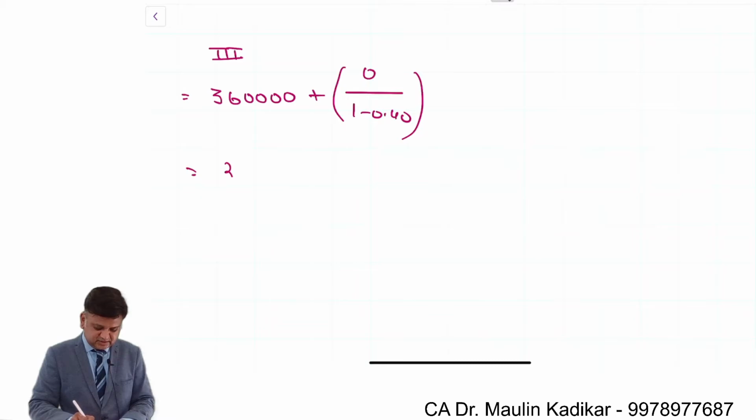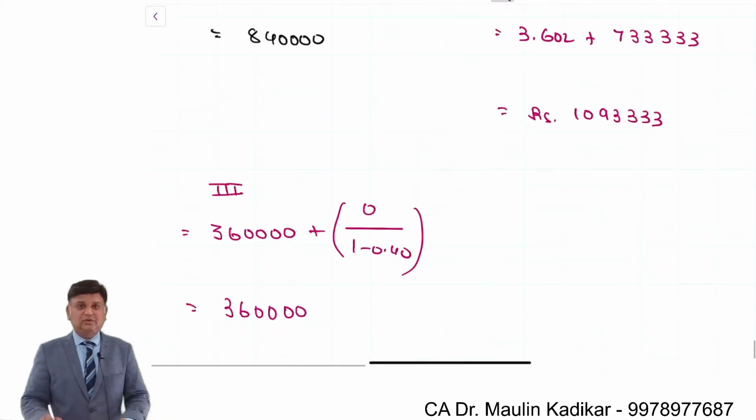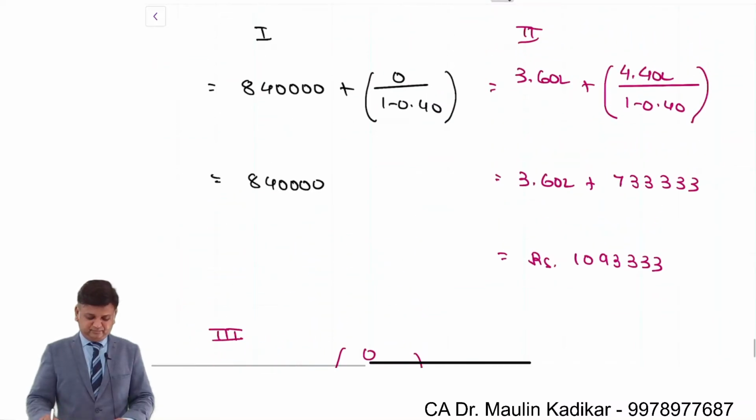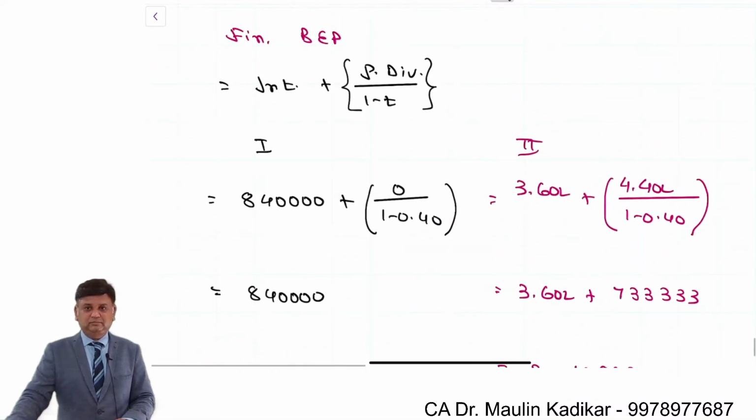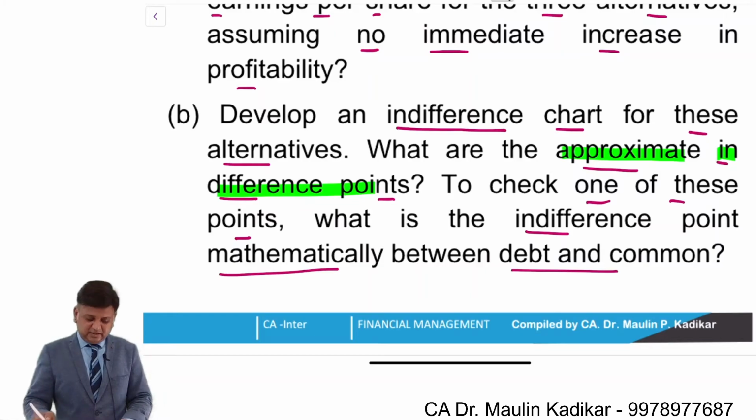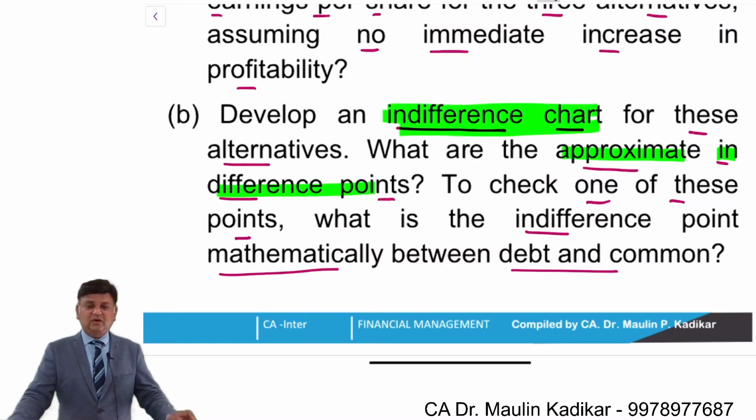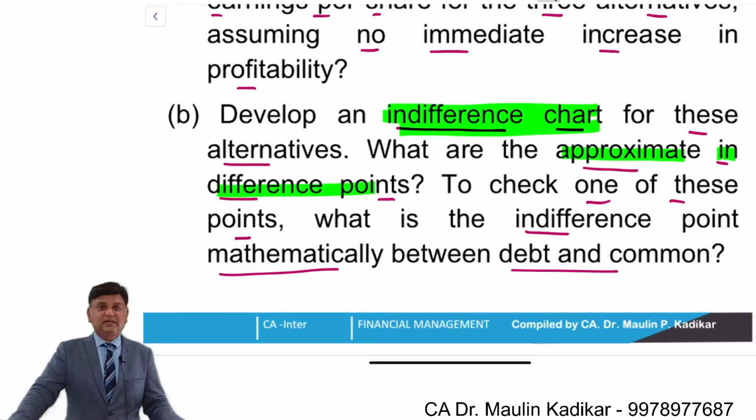So the final answer is 3,60,000. Chalo, write down the answer. And basically friends, we are required to develop an indifference chart. Chart means we have to make a diagram. So on x axis EBIT, on y axis EPS, we have to make the diagram.